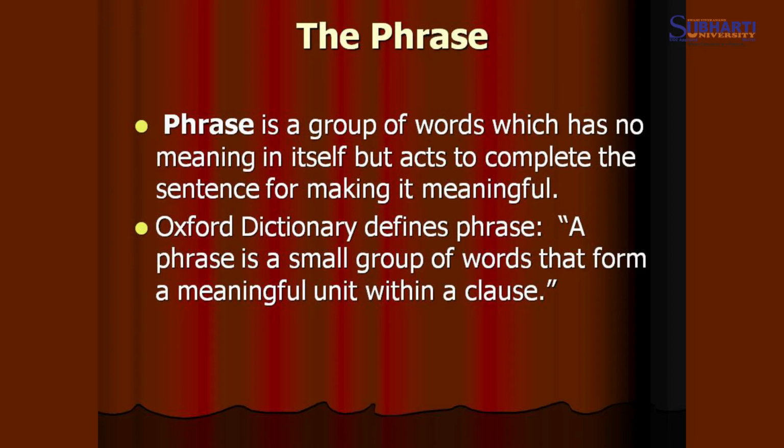The Oxford Dictionary defines phrase: a phrase is a small group of words that form a meaningful unit within a clause. A clause can be understood as a sentence which contains subject and predicate part both, and one sentence may have more than two clauses or one clause even. So clause will be understood in the next video. Here we are understanding about the phrase. So we focus here on the phrase and kinds of the phrase.